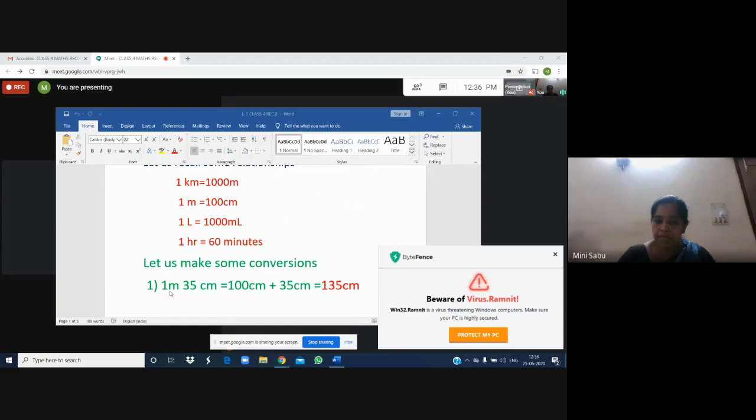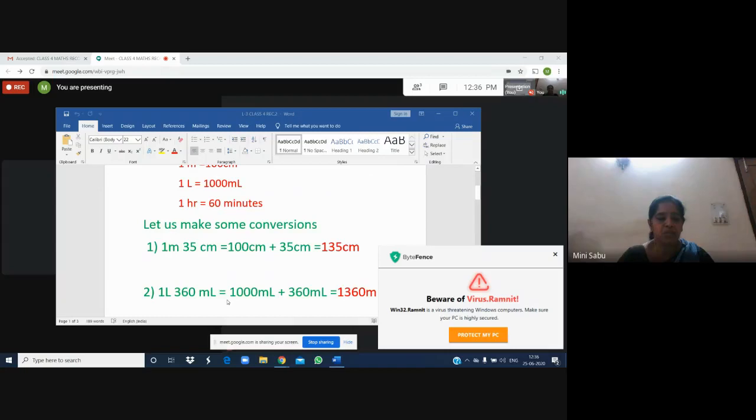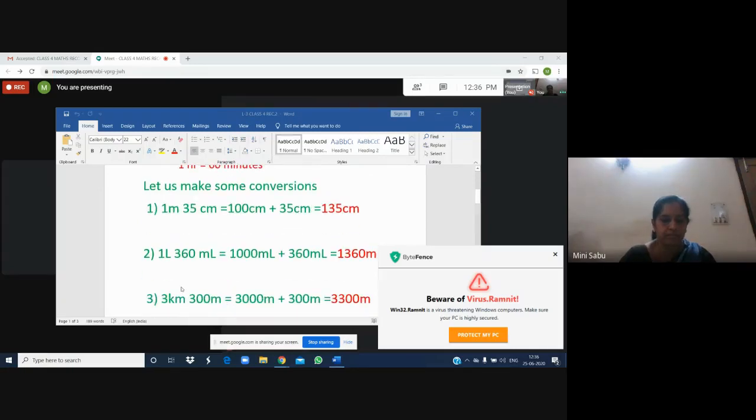So 1 meter is how many centimeter we have to think? 1 meter is 100 centimeter, and add this 35 centimeter along with that 100 centimeter. Together we will get 135 centimeter. Then coming to another example, this is about liter and milliliter, and two units are combined together.